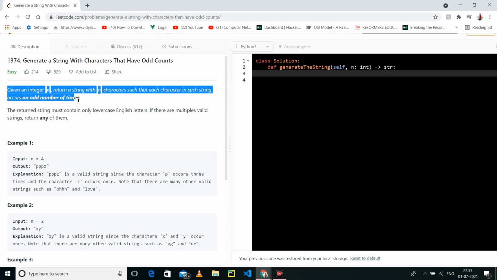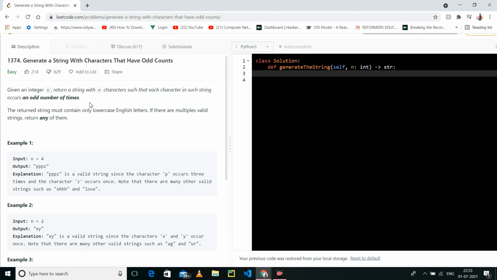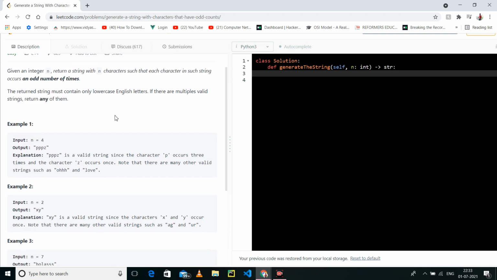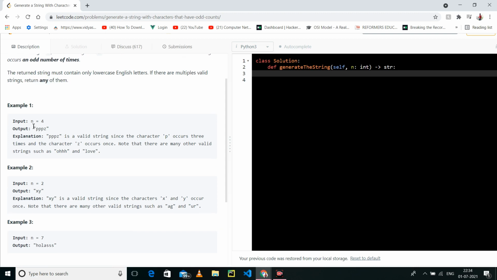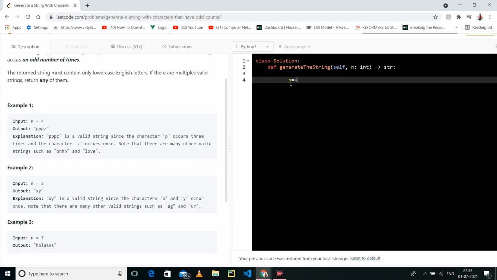Let's read. Given an integer n, we have n characters, and we have to return a string such that every element occurs an odd number of times. The string contains only lowercase letters. If there are multiple valid answers, return any of them. Let's take a bigger example like 6.